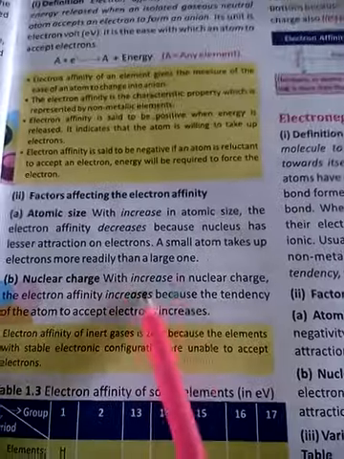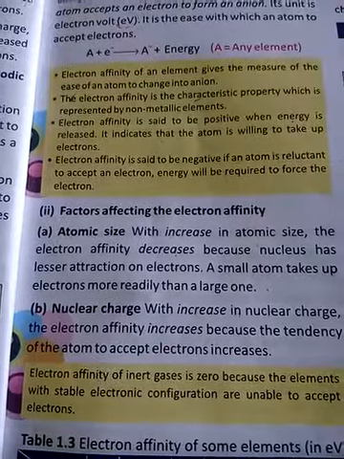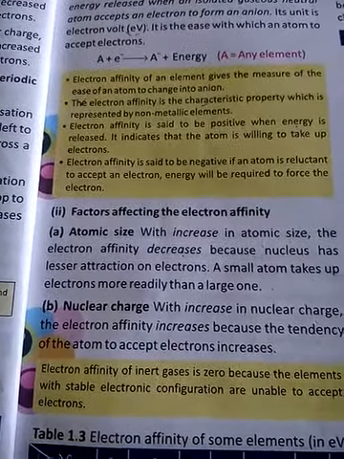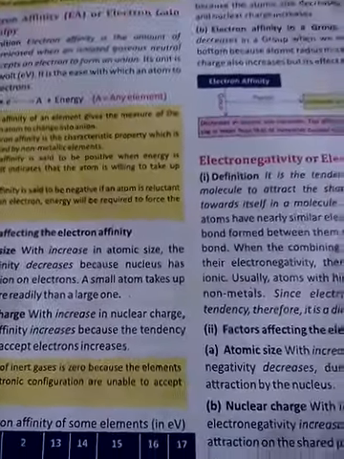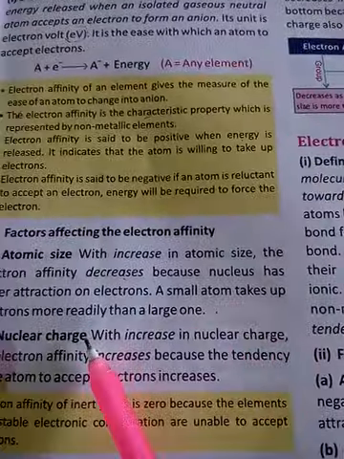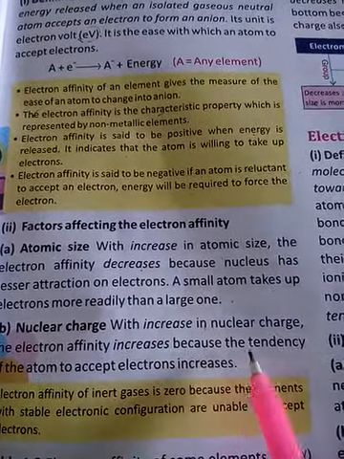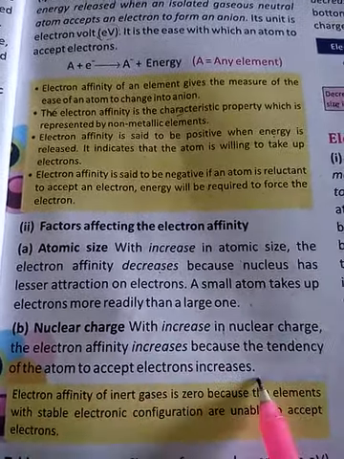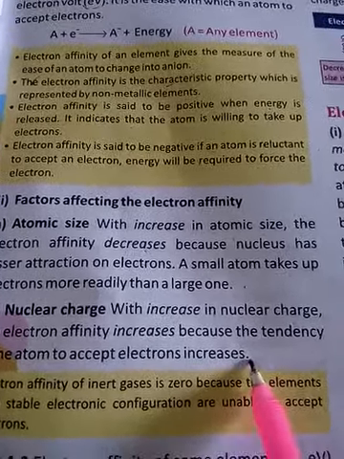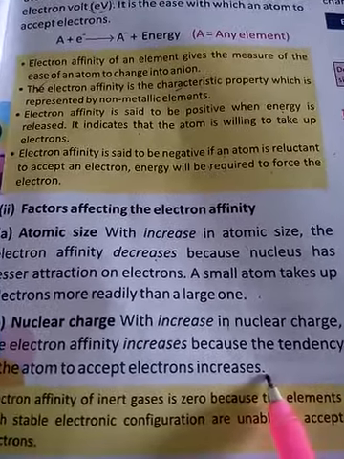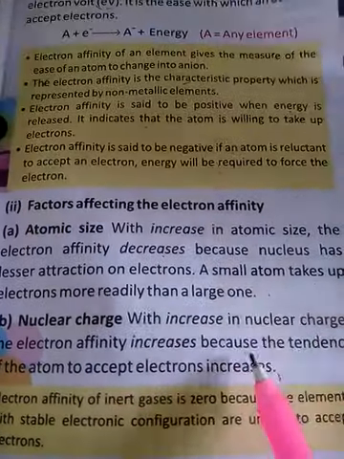Obviously if the nuclear charge is more, electron affinity will also be more. If the nucleus has greater power, greater positive charge, then it can easily pull that electron into itself, right? Understood? So with an increase in nuclear charge, the electron affinity increases because the tendency of the atom to accept electrons also increases. Generally non-metals have more nuclear charge, so non-metals have greater electron affinity than the metals.